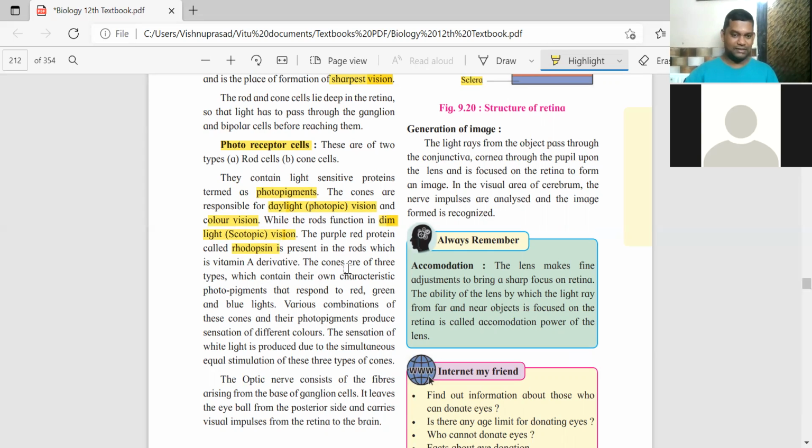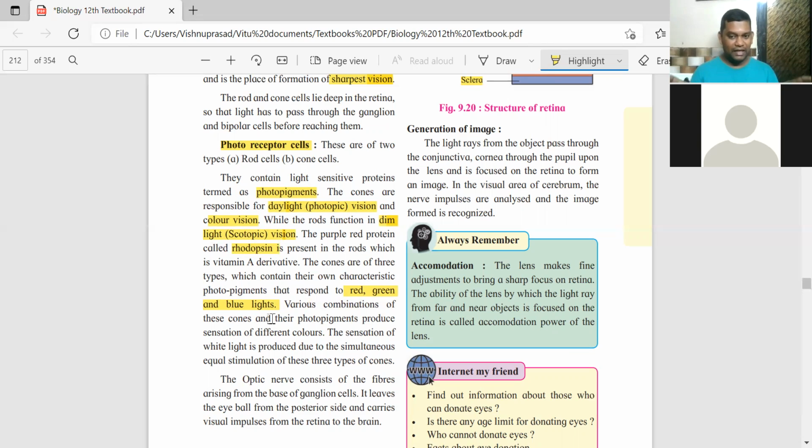Cones. Cone cells, they are again of three types and having their own characteristics. So you know very well, we have learned about color blindness. So it is red, green, and blue light. Three contrasting colors. In contrasting colors के combination के वजह से we are able to understand the color of the object in front of us.